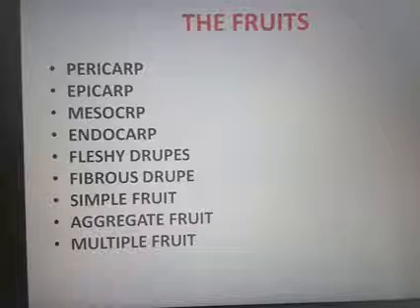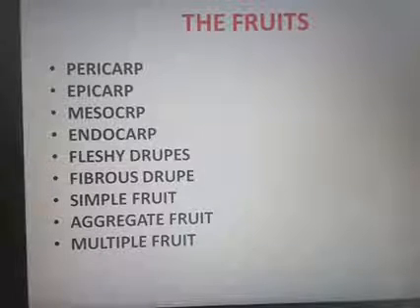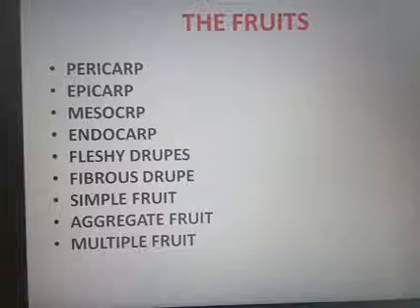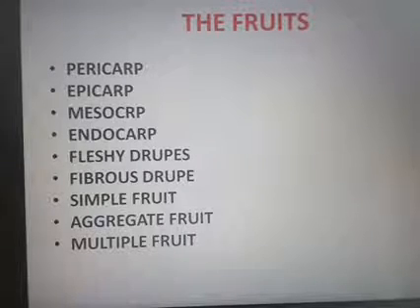Simple fruits are produced from a single flower having a monocarpellary or multicarpellary syncarpous pistil. We studied the difference between syncarpous and apocarpous. Syncarpous means fused.